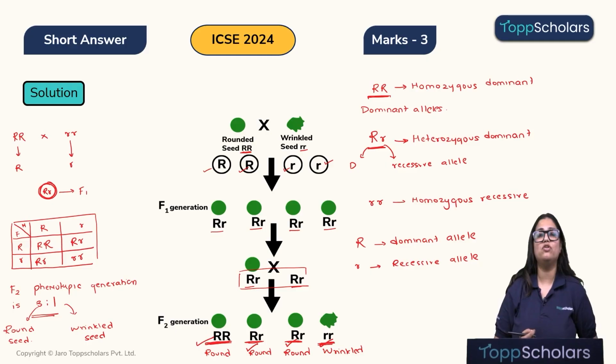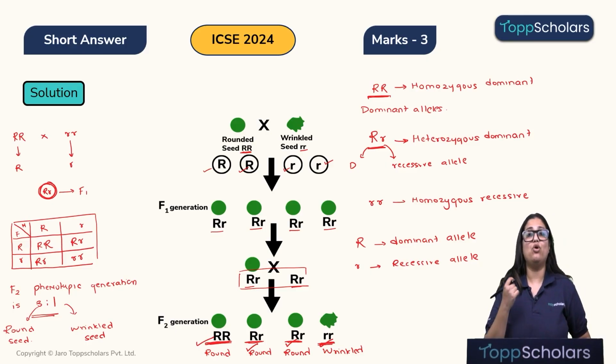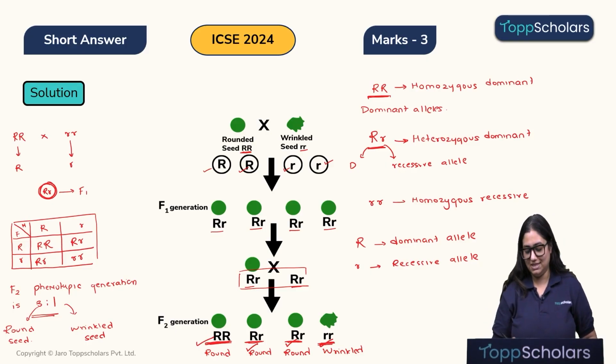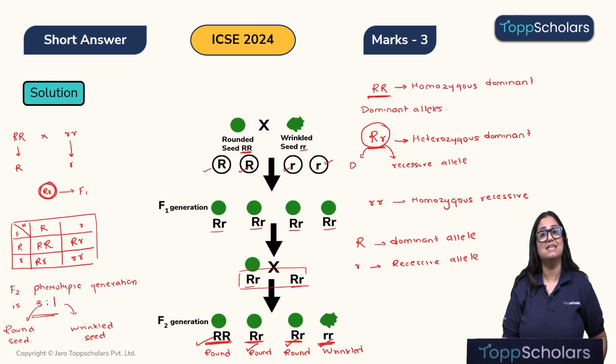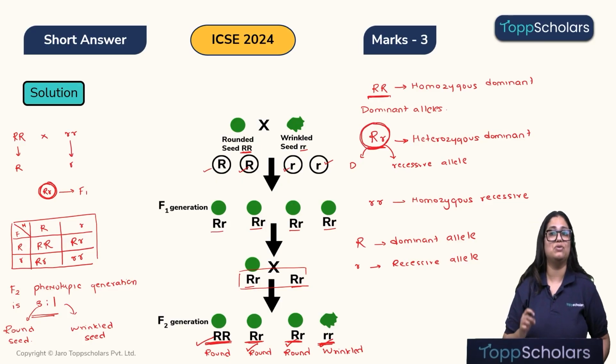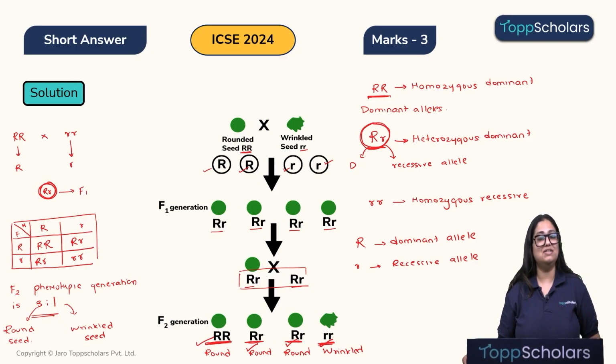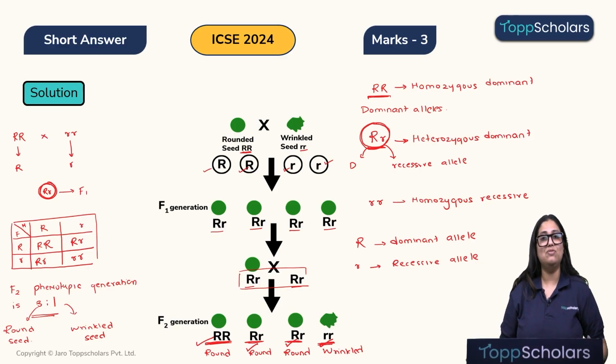So, what is the law of dominance? That whenever we have contrasting alleles, as we can say over here in this case, where one is a dominant allele and one is a recessive allele, in such a situation, only and only the dominant allele will express itself and therefore we will get the round shape seed in this particular case. Alright students, I hope this was clear. Now, let's move on to the next question.